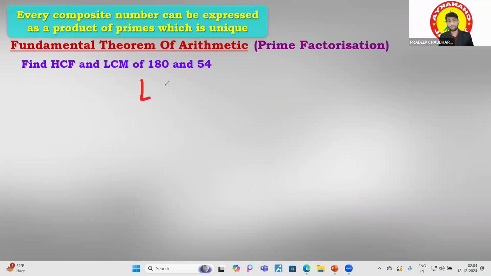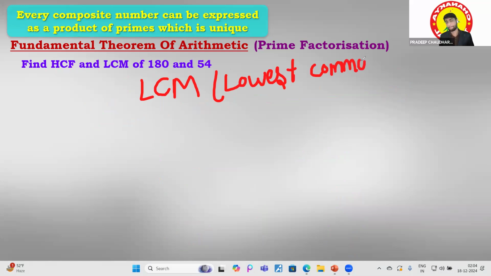So what is the LCM? LCM simply means the lowest common multiple. Fine. Lowest common multiple, like we have studied in the table, right?